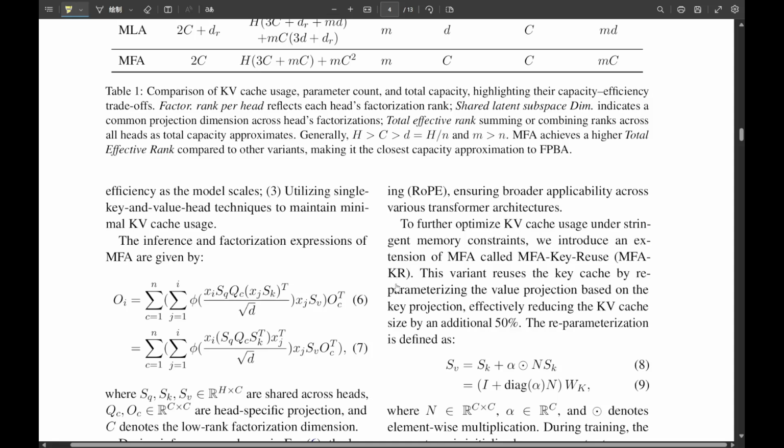It's truly squeezing every last drop of efficiency out of the system. Incredible, just 6.25%. It really is. So, naturally, to test these bold claims, better accuracy with less cache, extreme cache reduction with minimal loss, the researchers put MFA and MFA-KR through some pretty rigorous testing.